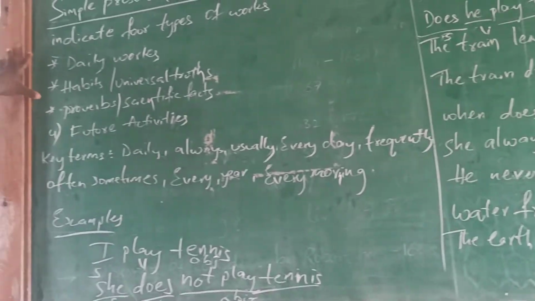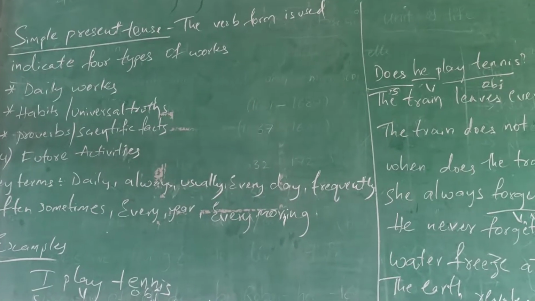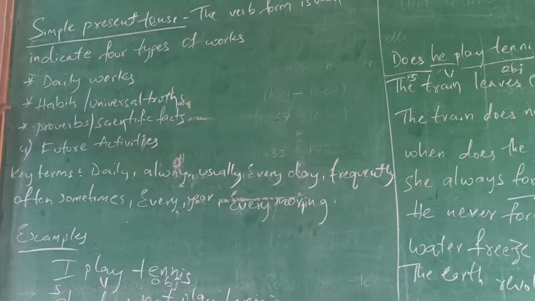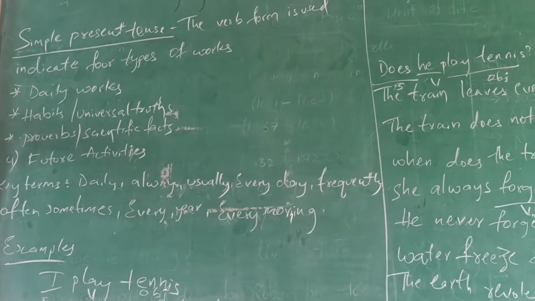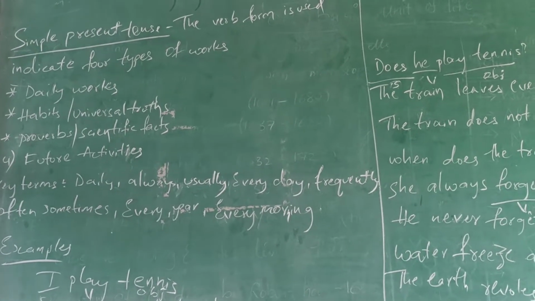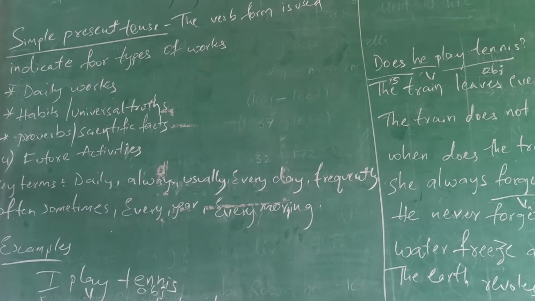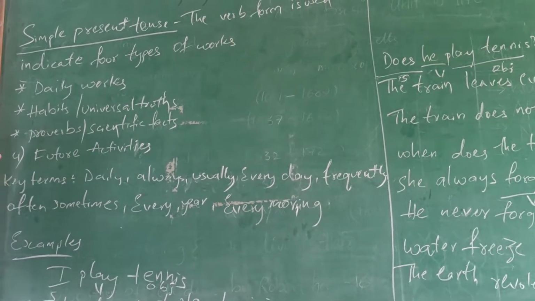So once again, see carefully. These are the main terms of the simple present tense, and if you understand this we can go on to further activities. Further on we have some positive sentences, some negative and some question sentences. So first of all, see carefully and note it down in your books. We have our English homework, so please write it in that.